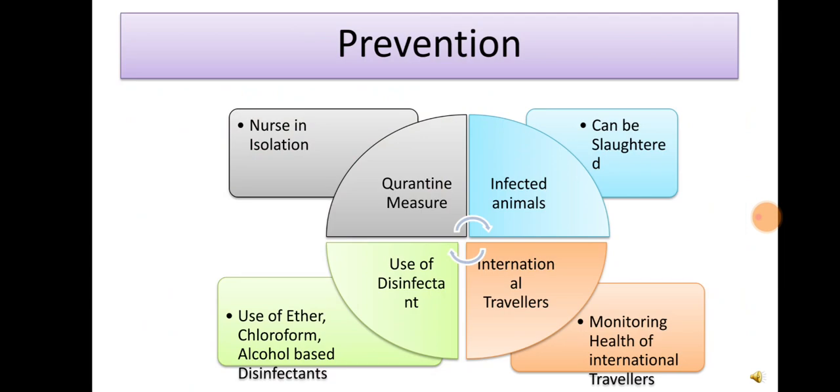The next, the prevention. There are different ways for the prevention of coronavirus. Some of the most common ones are quarantine measures. The infected person can be nursed in isolation. If the infection has occurred in animals, they can be slaughtered. We can use disinfectants. Use of ether, chloroform, alcohol based disinfectants can prevent the virus from entering into our body. And the most important one is international travelers. Monitoring the health of international travelers can control the virus spread.